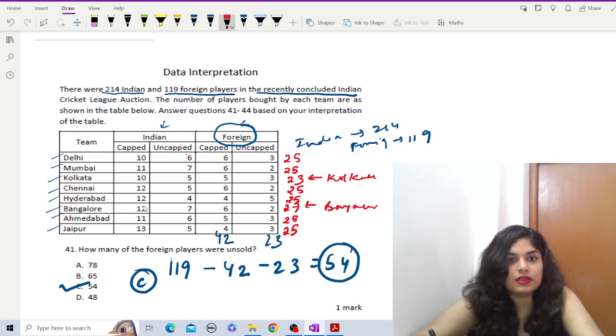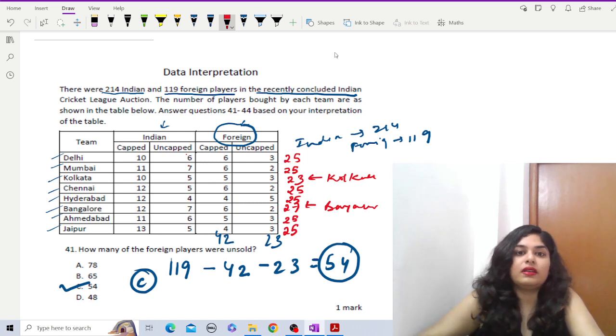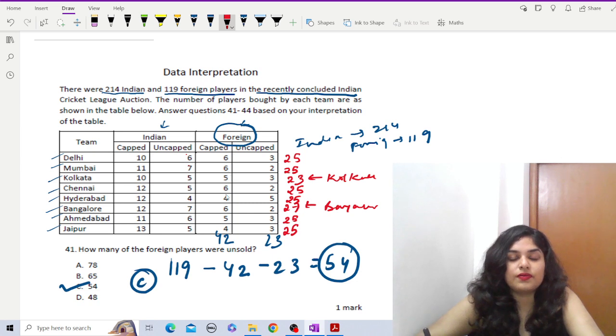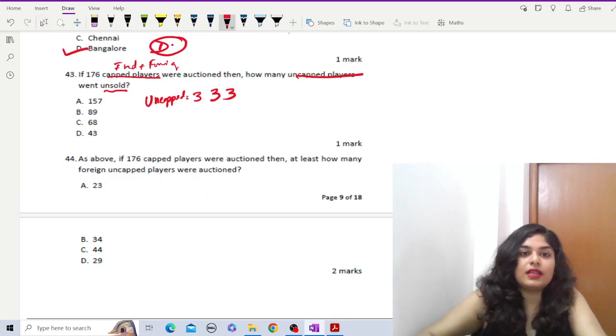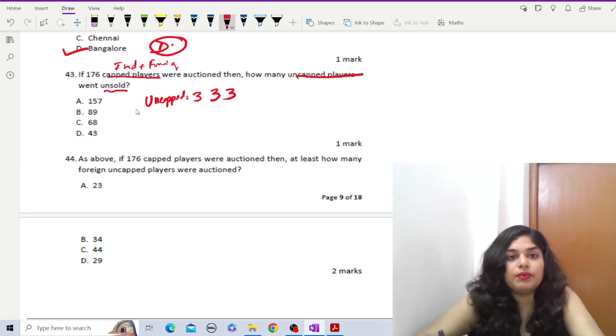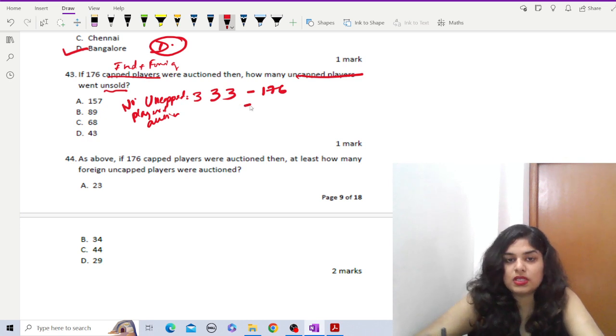So 12 3s are 36, 46, 56, 67, 78, 88 plus 3, 91, and again you have to add these 6, 6, 5, 5. So together you will get 176.